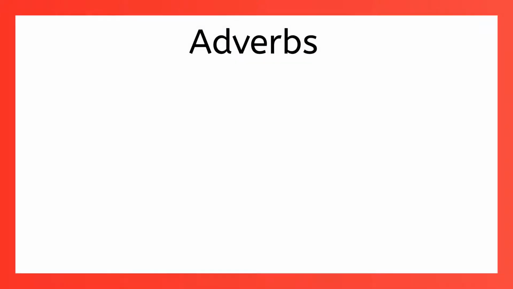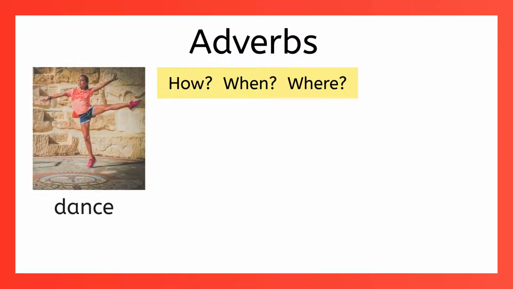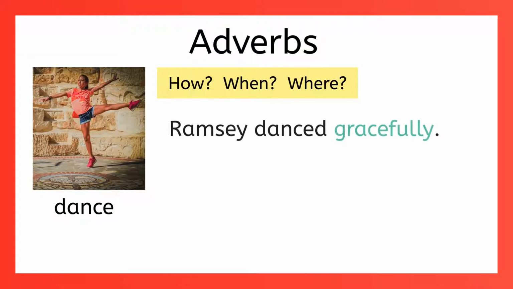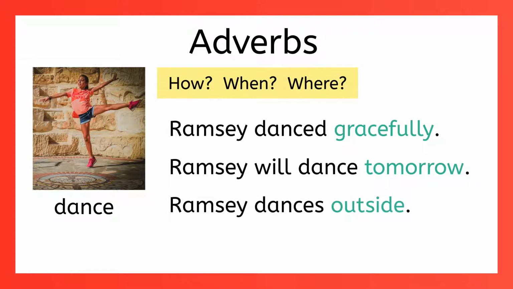Let's take a look at some adverbs that answer the questions how, when, and where. Remember, these are adverbs that modify action verbs. So let's start with an action verb, like dance. How did Ramsey dance? Ramsey danced gracefully. When will she dance again? Ramsey will dance again tomorrow. Where does she dance? Ramsey dances outside. Every form of the action verb dance can be modified by an adverb to answer the questions how, when, and where.